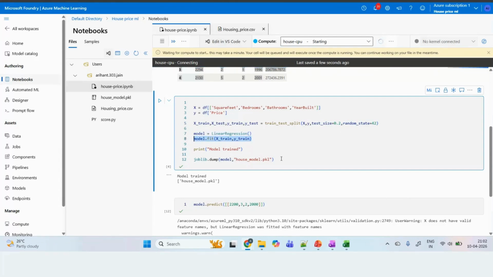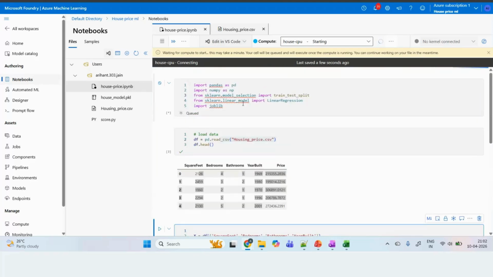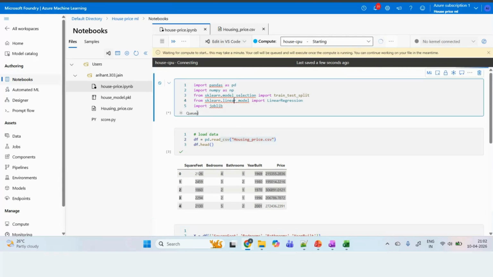And then house model.pkl. So we are dumping it, or saving this model, because ultimately we are going to use this model for the prediction part. So let's see once it is done. What is happening? It is starting the compute.